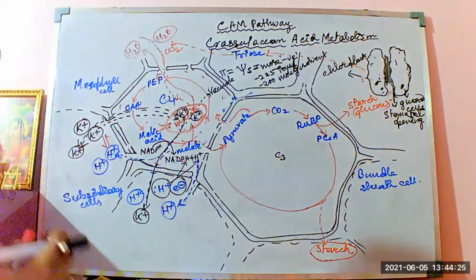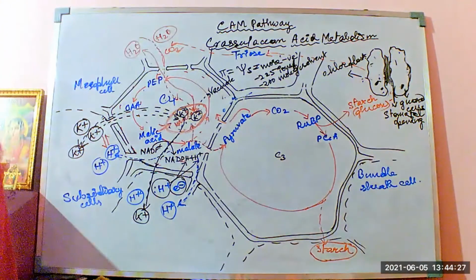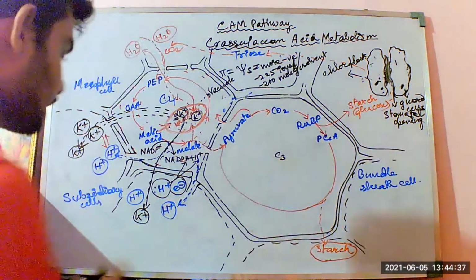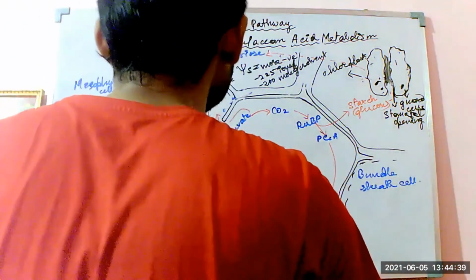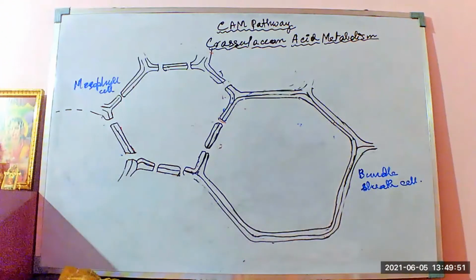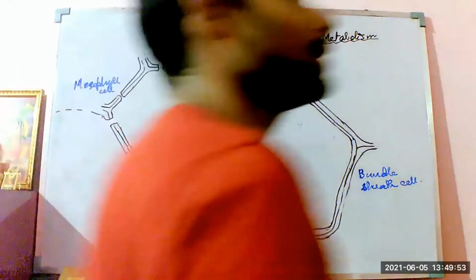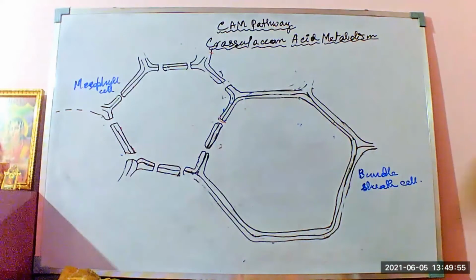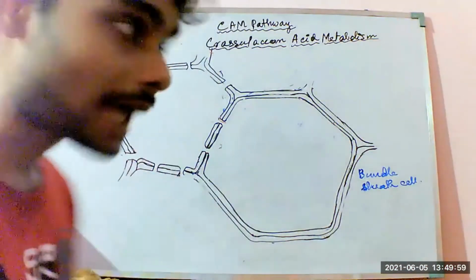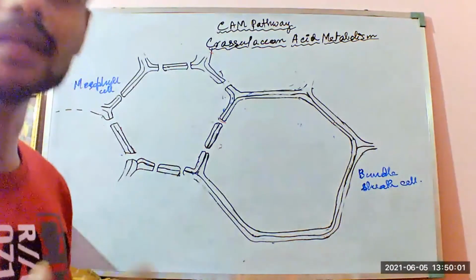This is a general phenomenon for all the photosynthetic plants. Now I would discuss the CAM pathway, CAM plants, how they are functioning. So unlike these normal photosynthetic plants, in the CAM plants the things are a little bit different. In this case, the guard cells which were getting operated, or opening and closing of the guard cells, were happening in the normal photosynthetic plants, right, like we have seen. But in CAM plants the scenario is quite a bit different.